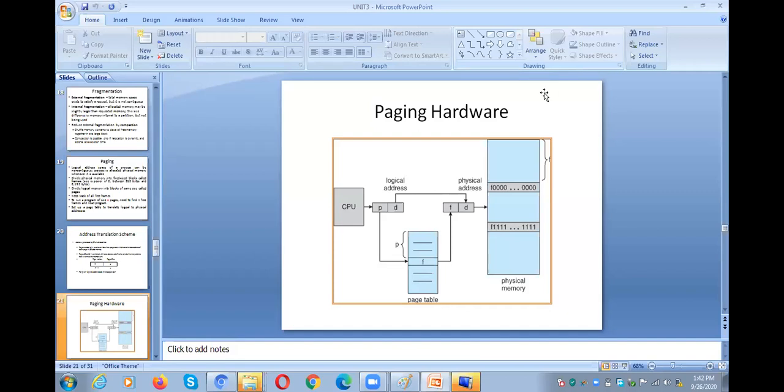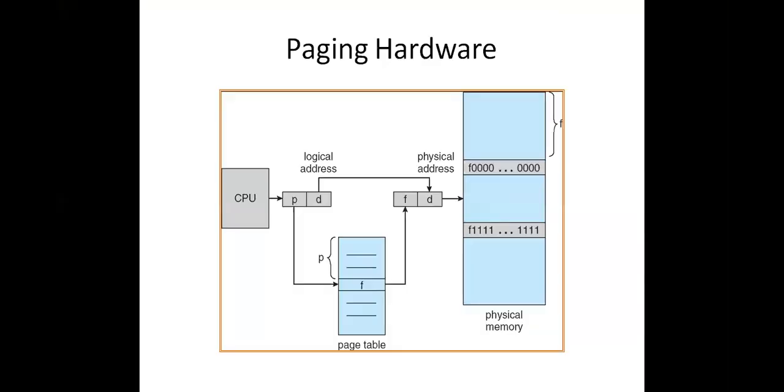In order to execute the process instructions, the CPU needs to generate an address. So try to follow the cursor. This is a logical address. What is a logical address? What is a physical address? We already had a discussion when we talked about the memory management introduction, but I repeat once again. The CPU generated address is called a logical address and it is not a real address.